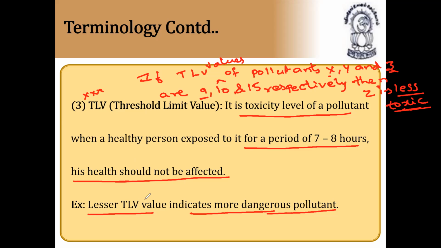So lesser TLV value, that is threshold limit value, indicates more dangerous pollutant. Very, very important, please make a note. Next, continuation.